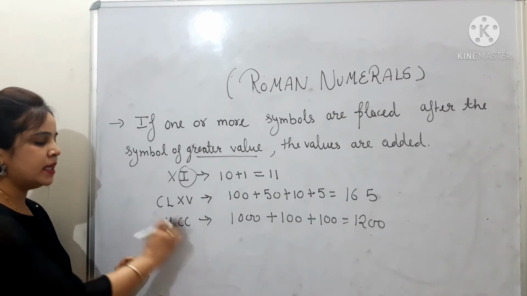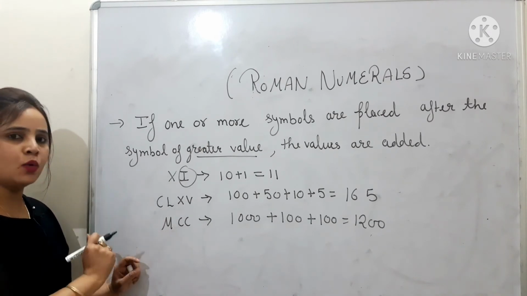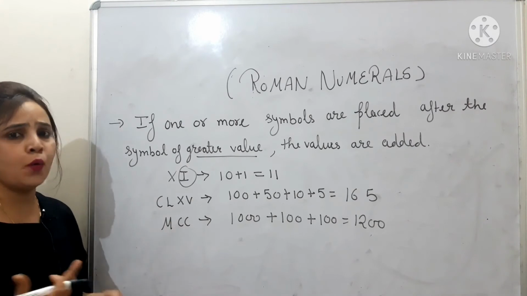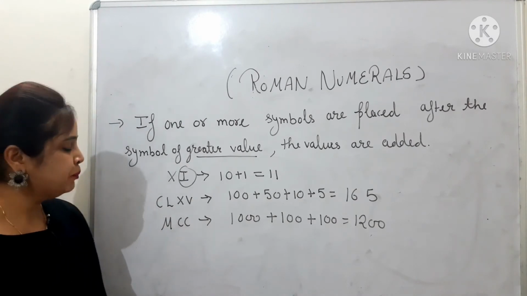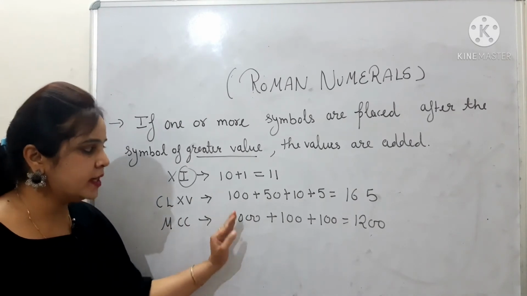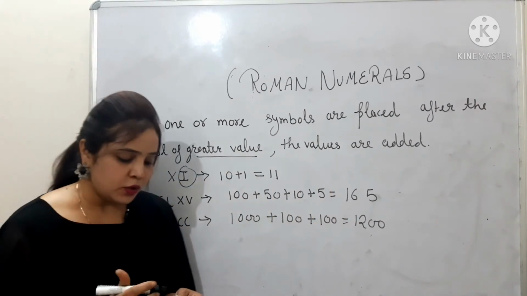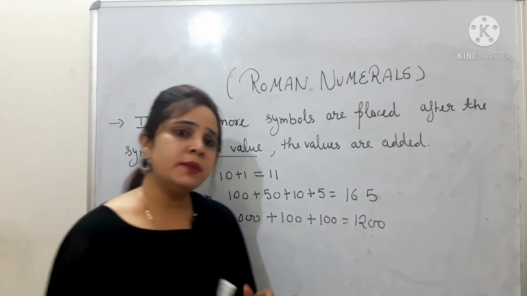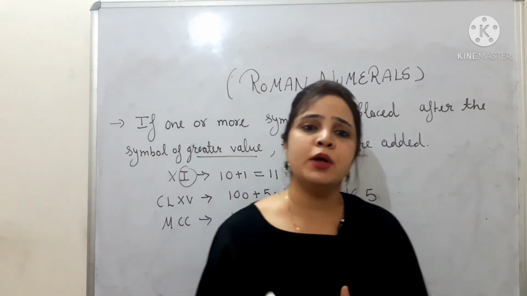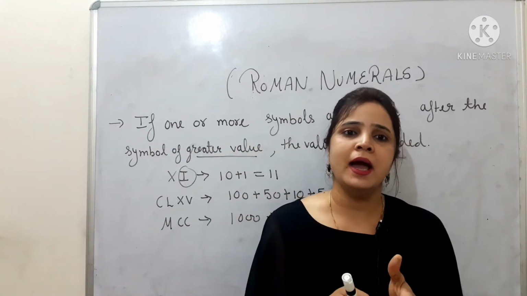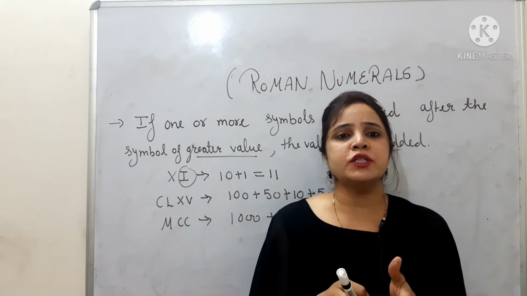Now MCC. M stands for 1000 and C stands for 100, which is of lower value. So it stands for 1000 plus 100 plus 100, that is equal to 1200. Whenever you write a symbol of lower value after a symbol of greater value, the values will be added. Now move towards your next rule.